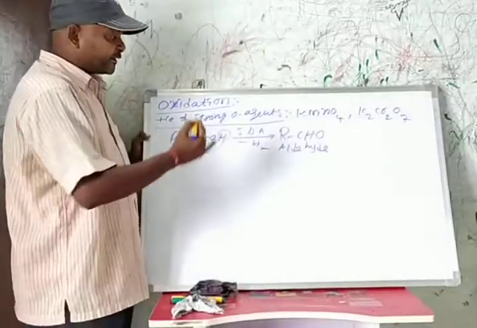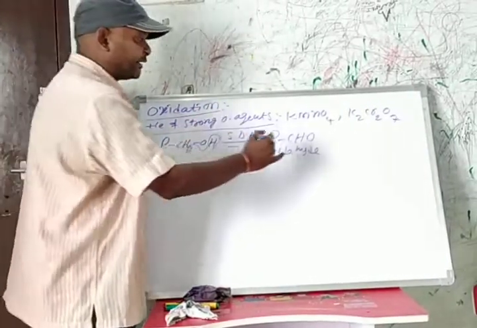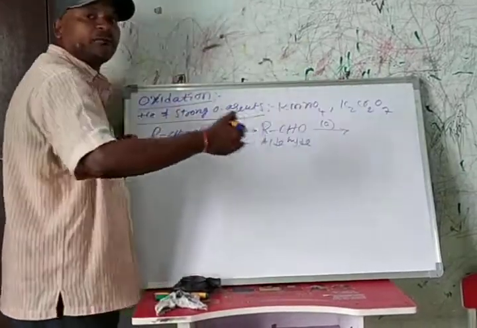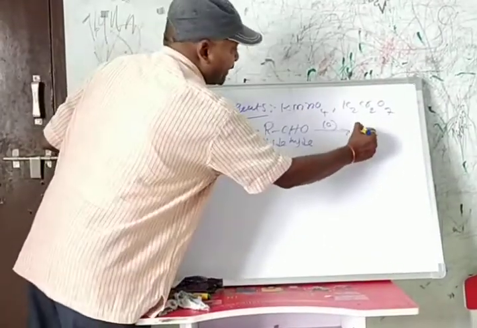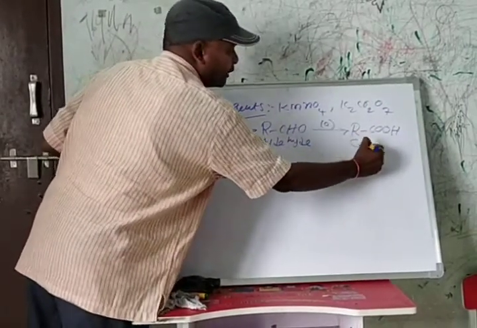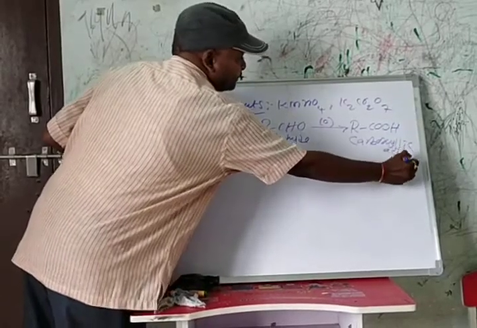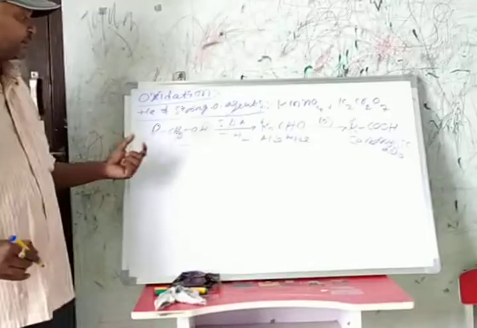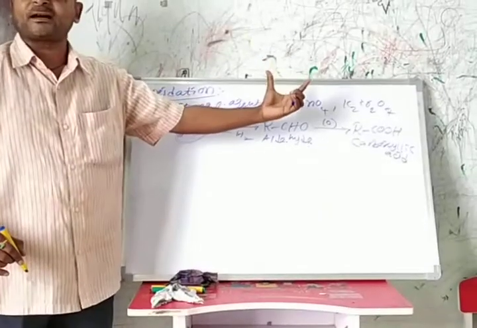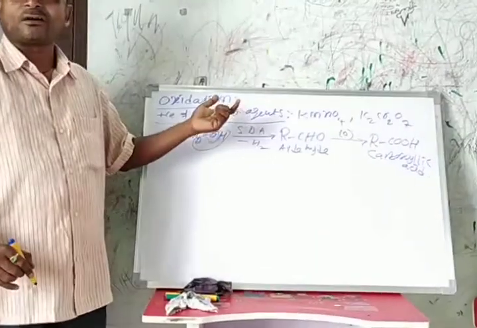In the presence of a strong oxidizing agent, aldehydes undergo further oxidation and finally form carboxylic acids. Addition of oxygen is also called oxidation. That means the oxidation of primary alcohol gives carboxylic acid in the presence of a strong oxidizing agent.